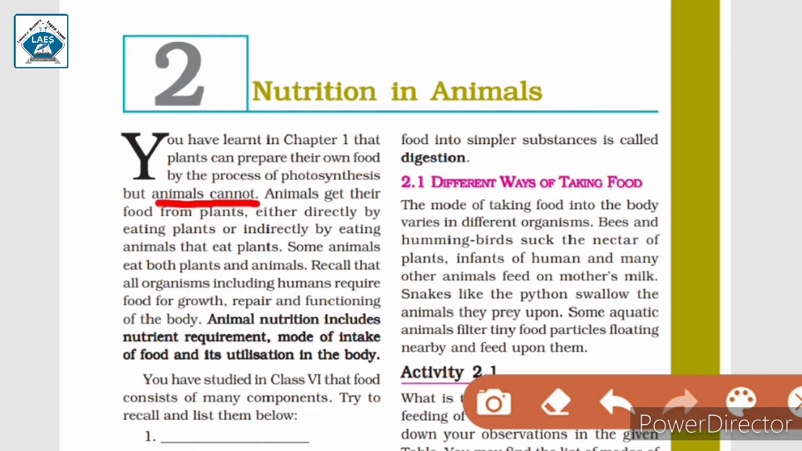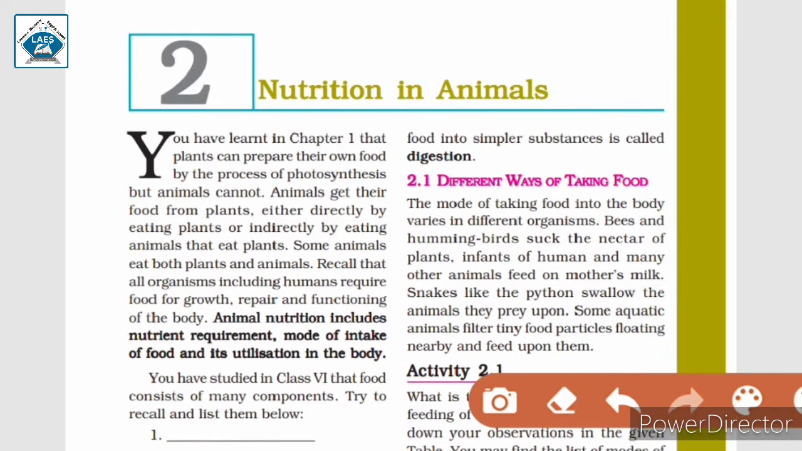So what do animals do? Where do animals get their food from? Animals get their food from plants, either directly by eating plants or indirectly by eating animals that eat plants. Some animals are directly dependent on plants, for example elephants, grasshoppers, etc. They directly eat plants. Animals which eat other animals include lions, tigers, etc. Even though they feed on other animals, those animals are dependent on plants. So all animals are dependent on plants for their food requirement.